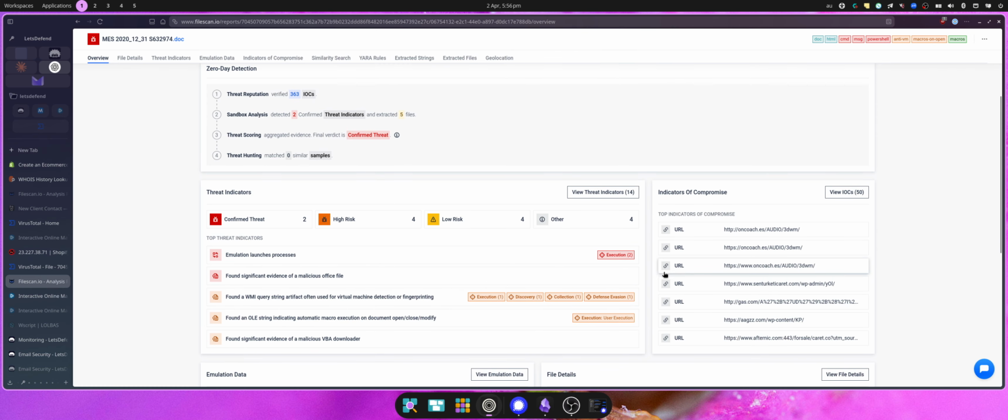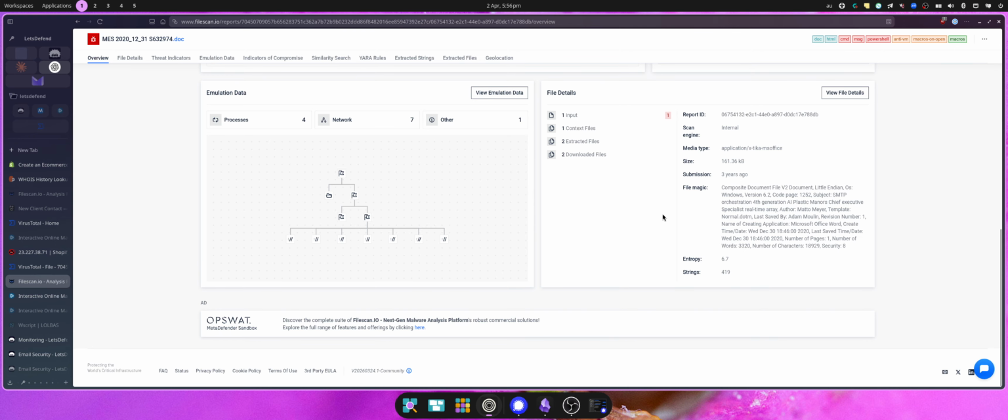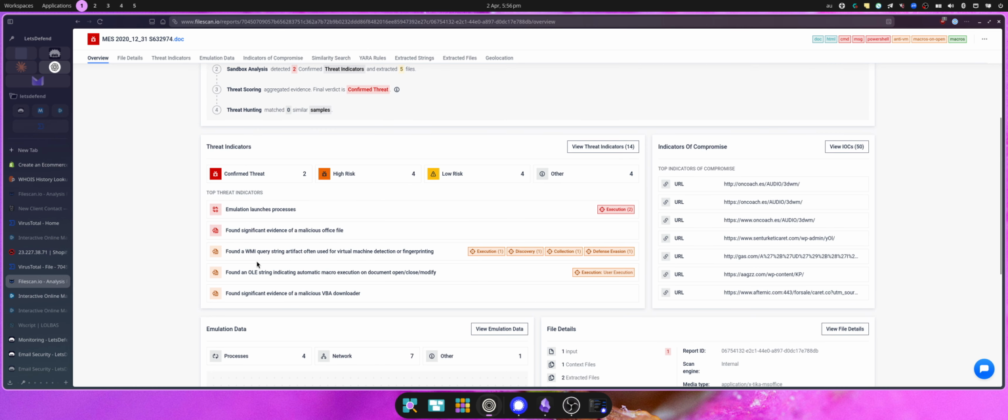And we've got some indicators of compromise, some URLs it reaches out to. Found significant evidence of a malicious office file. Found a malicious VBA downloader.